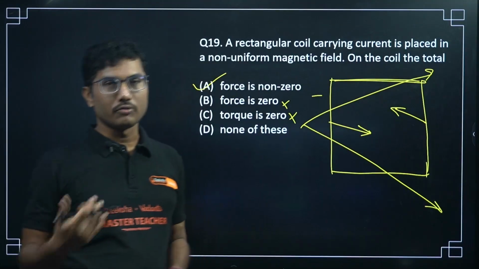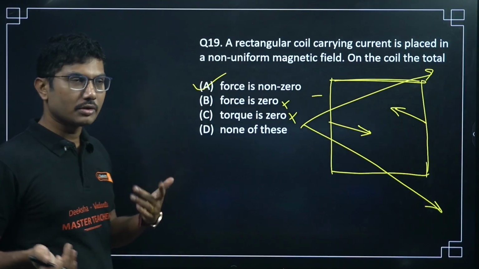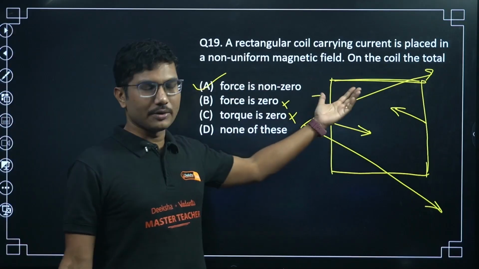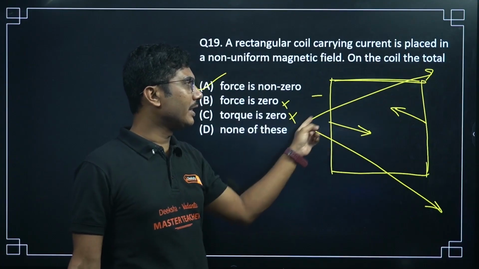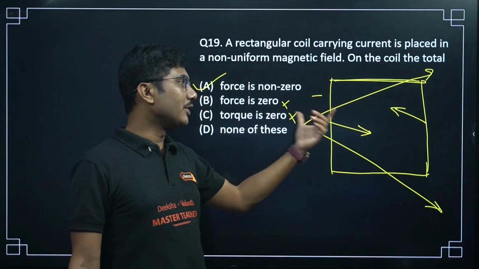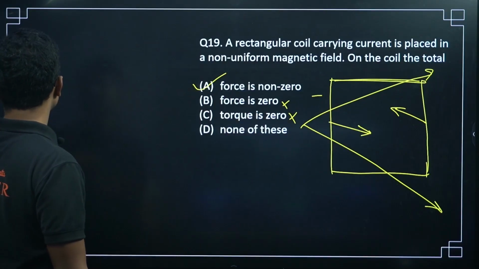So force is not 0, torque is also not 0. Torque anyway will be there, even if the field is uniform. In case of uniform magnetic field, torque in both cases will be not 0, but uniform magnetic field means the net force will be 0.